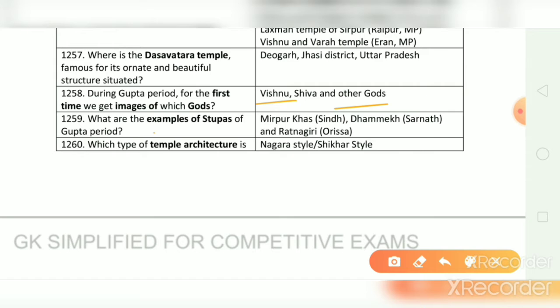What are the examples of stupas of Gupta period? And the correct answer is Mirpur Khas, which is in Sindh, Dhammek, which is in Sarnath, and Ratnagiri, Odisha.